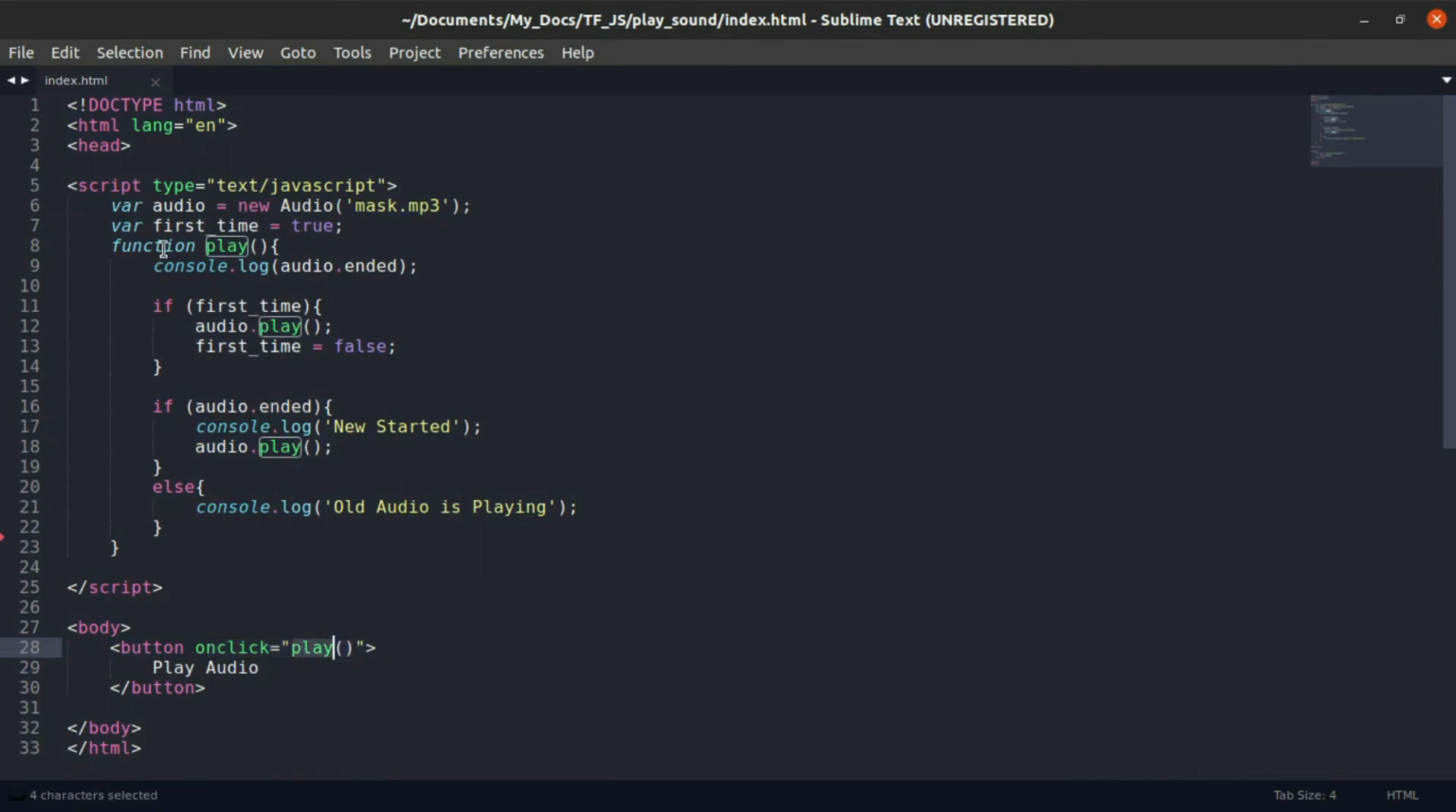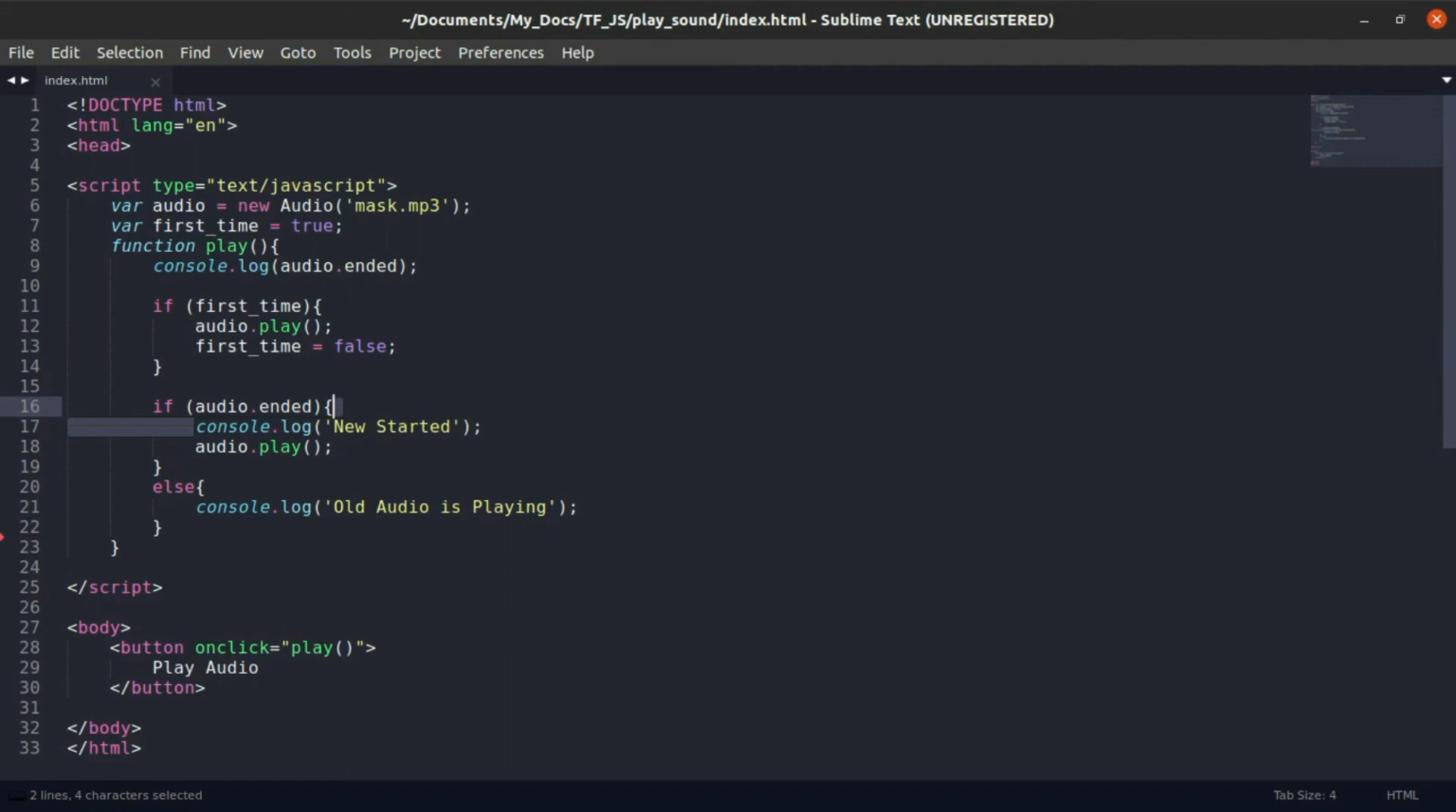What happens in the play function is there is an audio. The audio is mask.mp3. If you want to use another audio, you can just change the file name. And firstTime is equal to true. It is a flag that I used: when we run the app the first time, it will execute and then it will be false. So this is a basic function. Here it is audio.play, and only if the audio has ended, it will play again. So basically, if it gets executed multiple times, it will not repeat the sound again and again. That was the error that I was facing, and I fixed it.